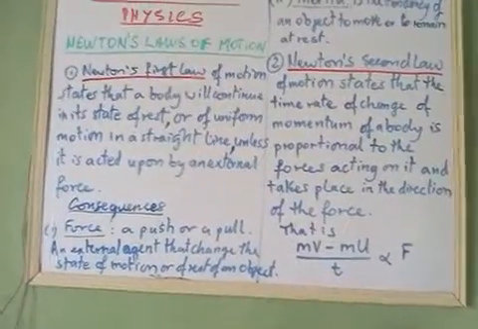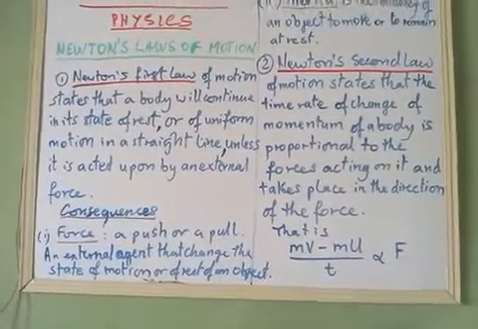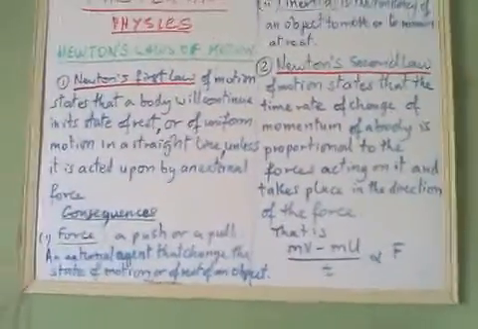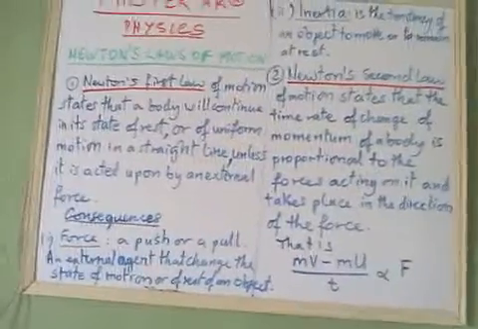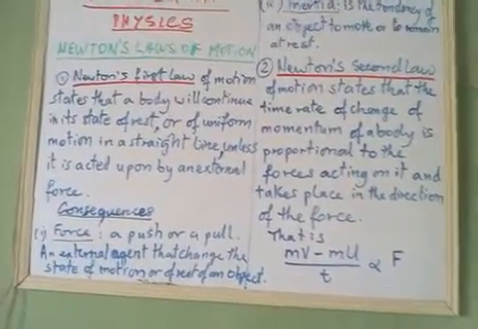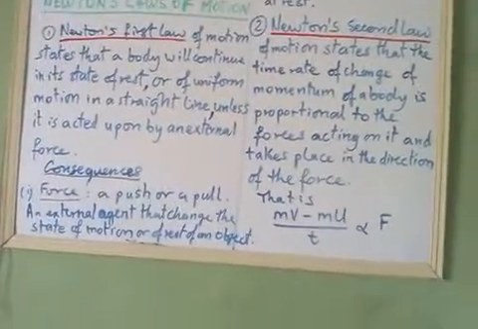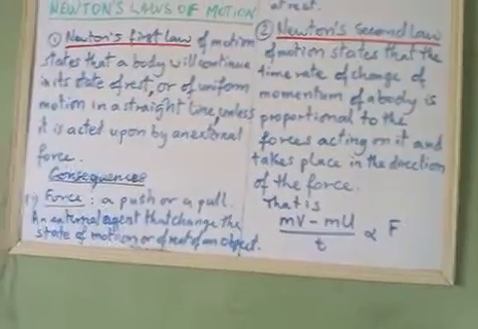Now the meaning of this first law is that in physics, we believe, and that is what we are going to be using, that anything cannot move without any force being applied on it. That is, something cannot move if no force is applied on it.